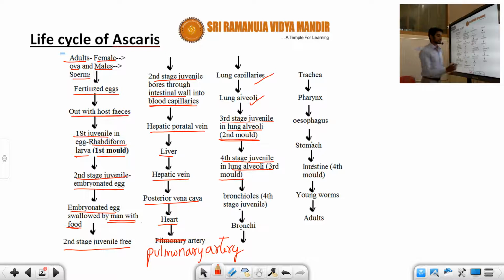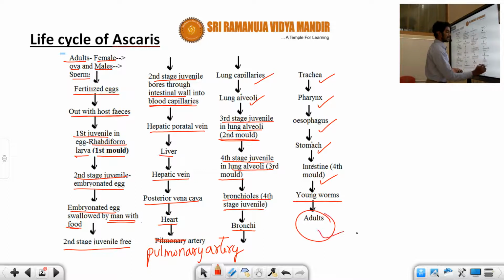From the lung alveoli it passes to the bronchioles, the fourth stage of the juvenile, and finally it enters the bronchi, then the trachea, then the pharynx and esophagus, and from the stomach it passes to the intestine, the fourth molt. It develops into young worms and finally into the adult. So this is very, very important information about the life cycle of Ascaris in the human being, student. You need to concentrate on the juvenile stages.